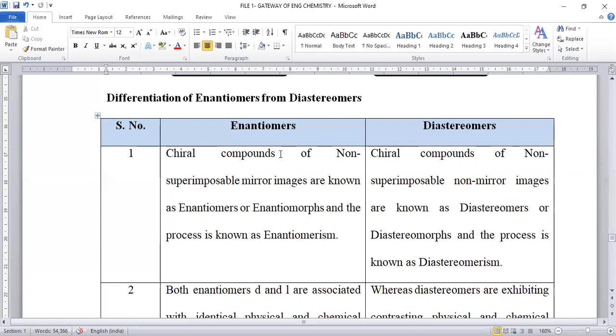Now, we are going to discuss differences between enantiomers and diastereomers. Enantiomers are chiral compounds, and diastereomers are also chiral compounds. Enantiomers are non-superimposable mirror images. Diastereomers are non-superimposable non-mirror images.